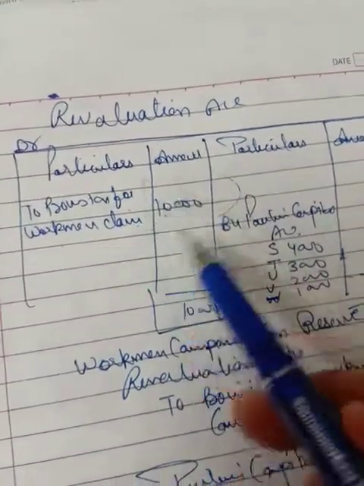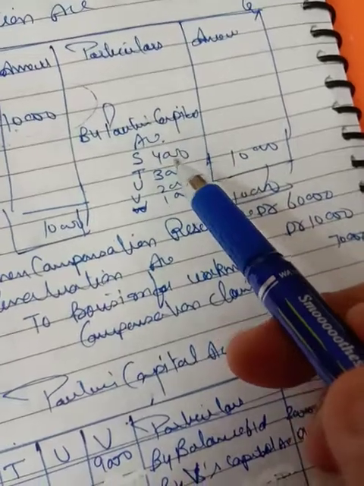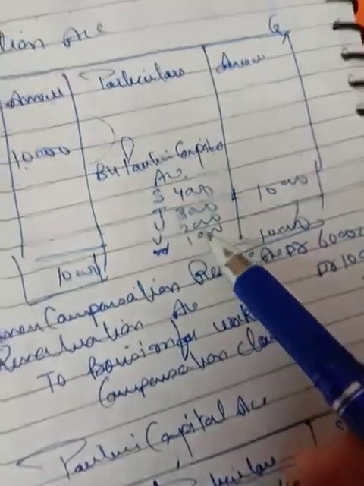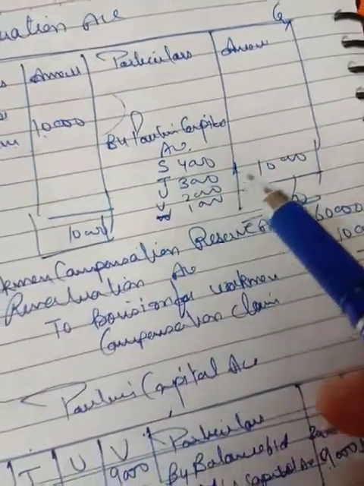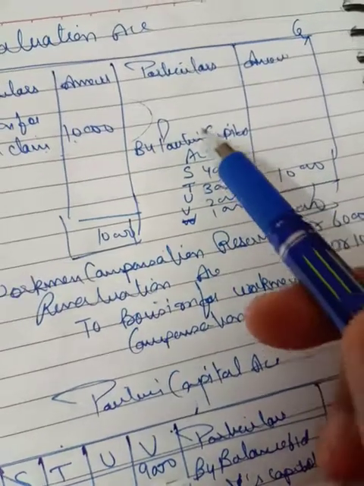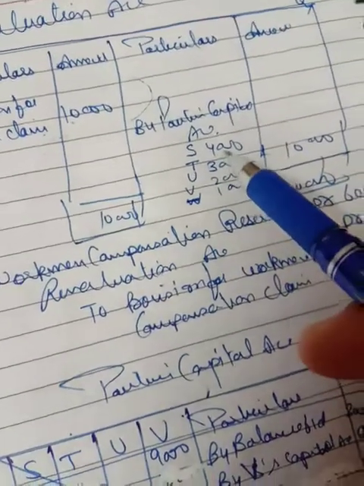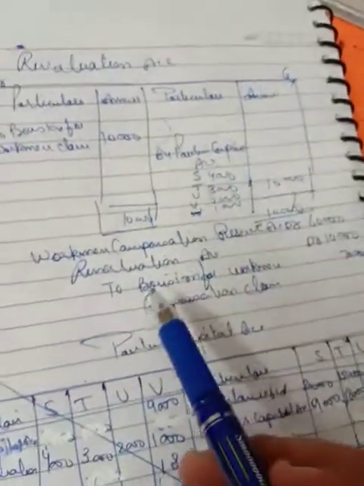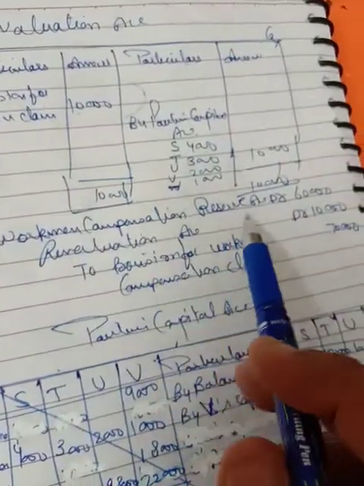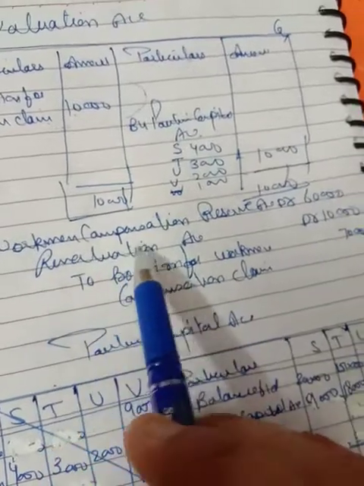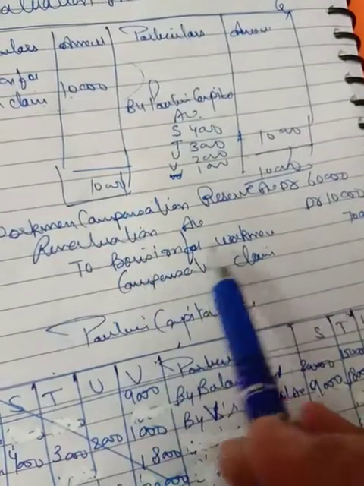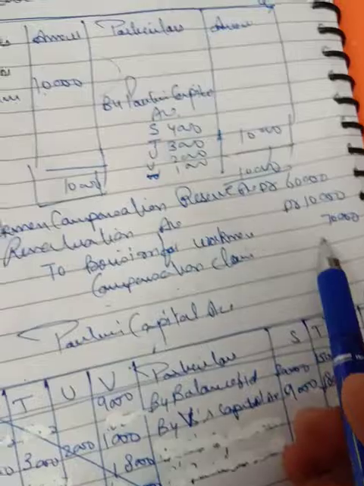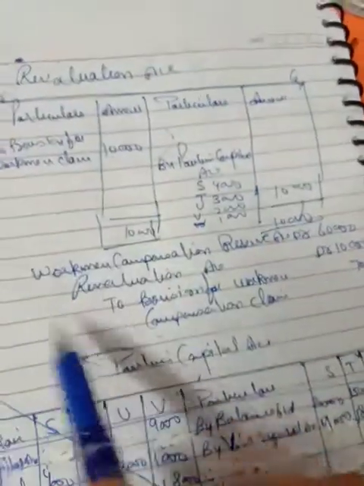You have to distribute this loss among the partners' capital accounts, S, T, U, V. The ratio is 4:3:2:1. So 10,000 will be distributed among all partners in their old ratio: S 4,000, T 3,000, U 2,000 and V 1,000. So what is the journal entry? Workman compensation reserve account debit 60,000. Revaluation account debit 10,000. To provision for workman compensation claim 70,000. This is the journal entry and this is very, very important.